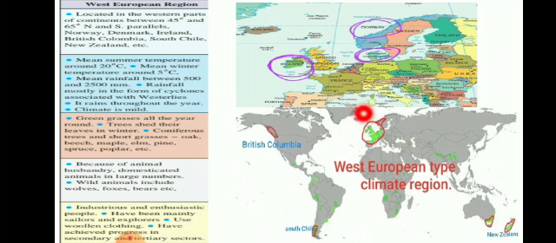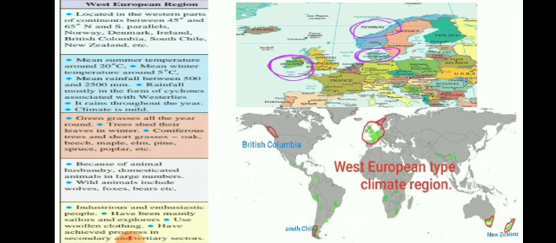Similarly, this is the western part of Europe, and a similar type of weather condition is also formed in Northern America, Southern America, somewhere here in Africa and also in Australia. That is why this specific type of weather is named the West European type of climate region.